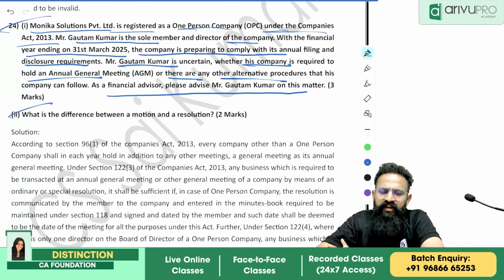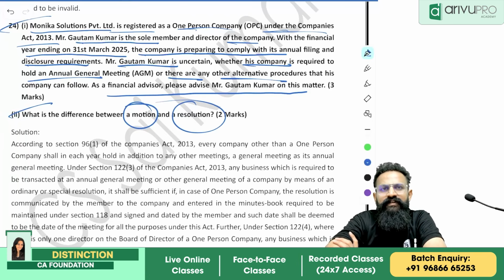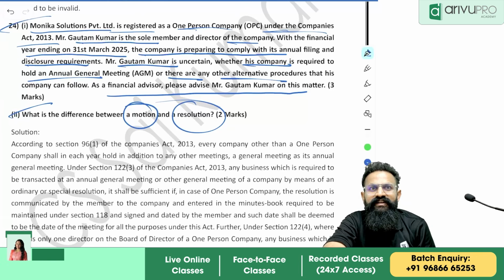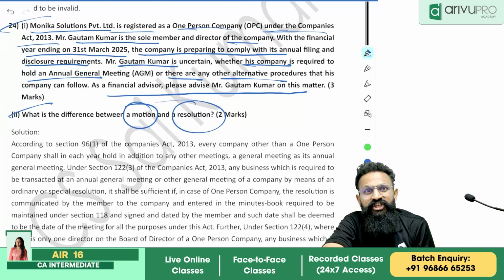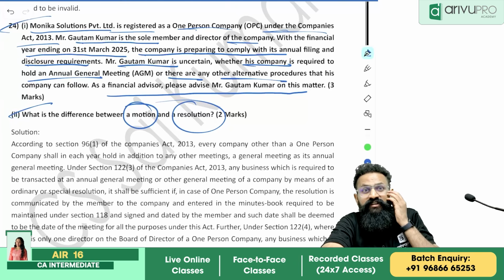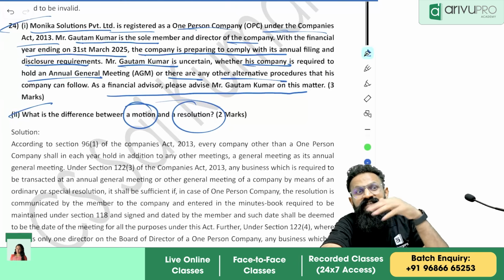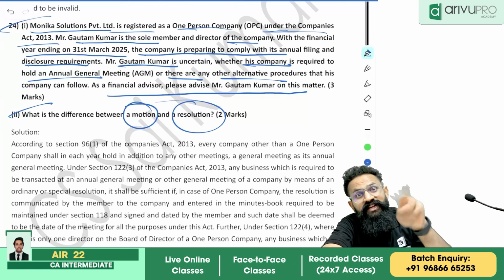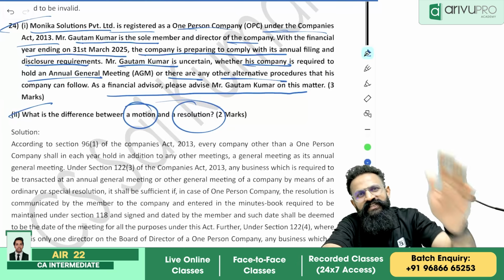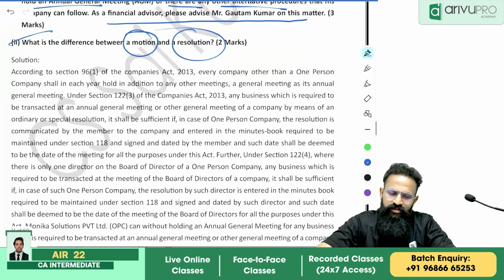Yes, what is the difference between the word motion and resolution? Motion is nothing but whatever proposal is submitted in the meeting to take the shareholders' decision. That is called a motion. What do you mean by resolution? Once that proposal is agreed by the shareholders, it becomes a resolution, a decision by the company's shareholders. That's the difference between motion and resolution.